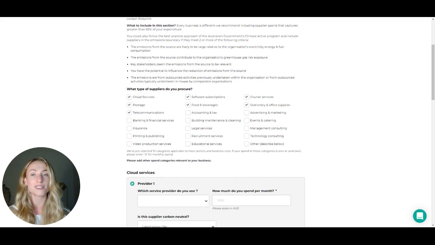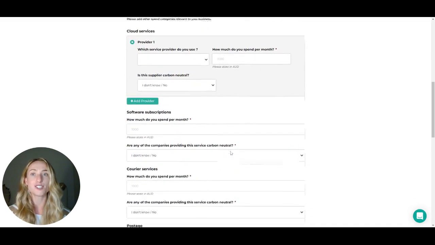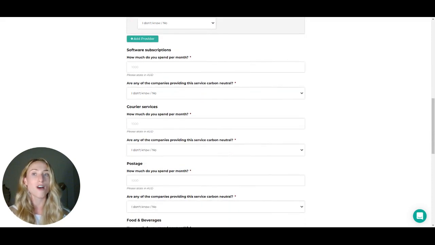For each category selected, a drop-down box will appear. Please input the average spend per month for each supplier category selected, along with whether or not the supplier is or is not carbon neutral.